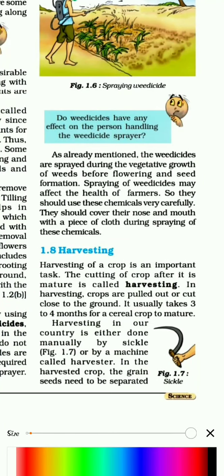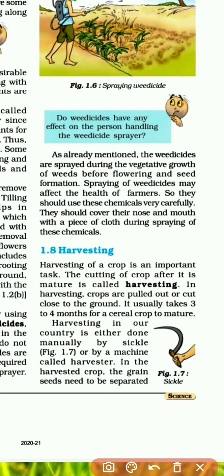So harvesting of a crop is an important task. It's very important. We have come to the end of crop production. Here, the cutting of crop after it is mature is called harvesting. Please underline this line. So you have grown the crop. After the crop has matured, what will we do? We will harvest the crop. We will cut the crop. Harvesting means cutting of the crop.